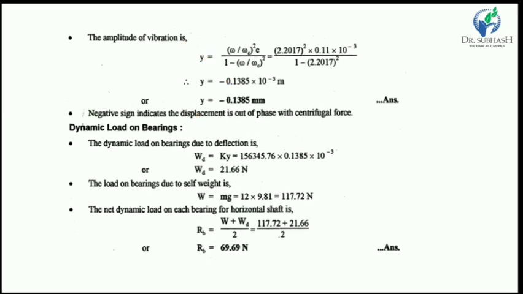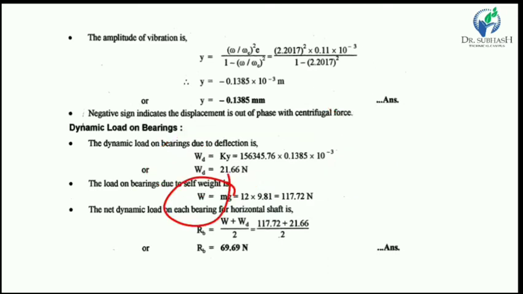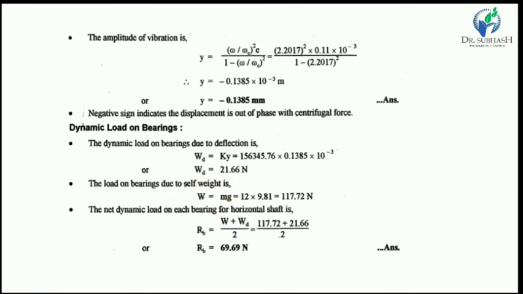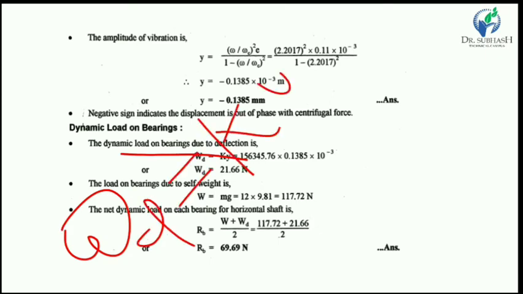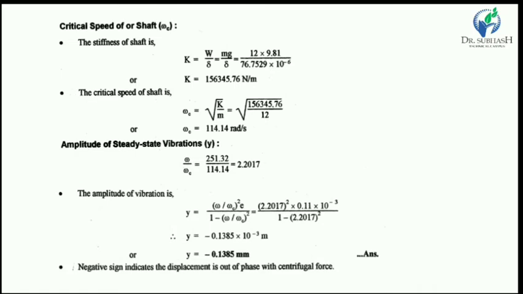Now we have to find out the value of load applied onto the bearing. It's a dynamic load WD, and the static load is the weight W, mg, meaning the weight of rotor or shaft. Dynamic load is generated due to the deflection of shaft, and the load is defined by Ky, where y we already found, and K is already found by W upon delta.